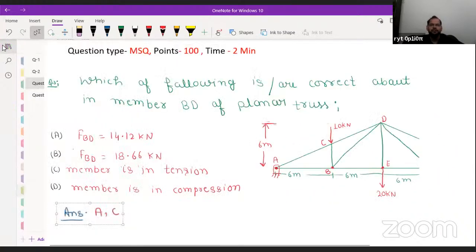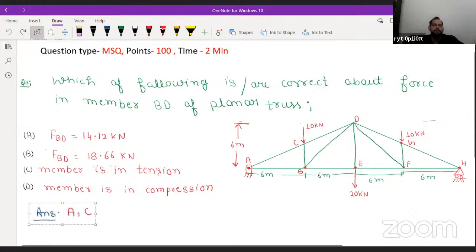The question is related to the force in member BD. For that, what we need to do? Simply, I will calculate the reaction at A, because the force in member BD was asked. The simple method will be the method of sections. So when I cut this section by a section line, definitely you are going to see